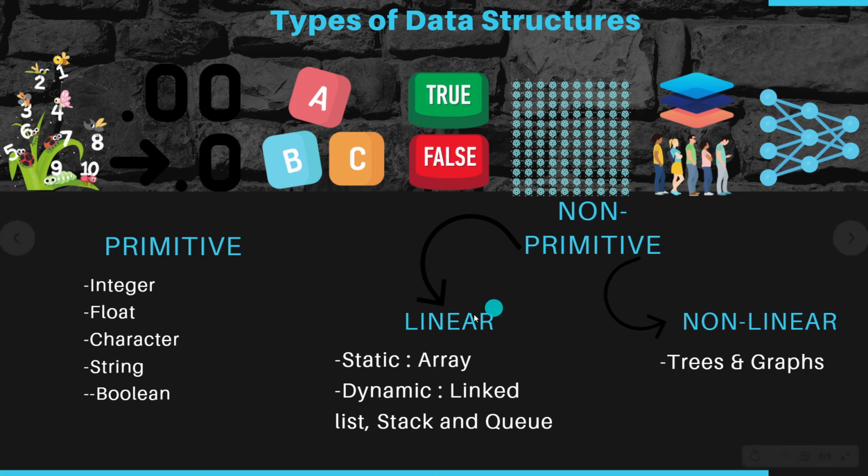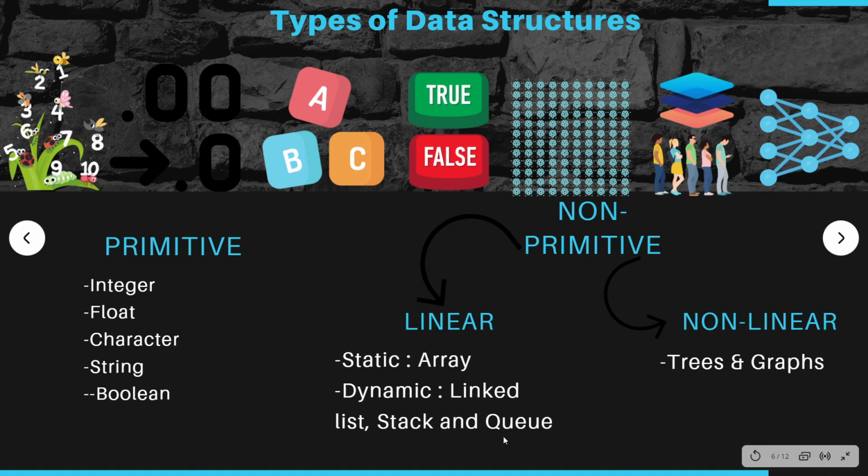The examples are static and dynamic linear data structures. In static linear data structures, the associated memory locations are fixed at compile time. In dynamic linear data structures, the associated memory locations are not fixed at compile time. Examples are linked list, stack, and queue.